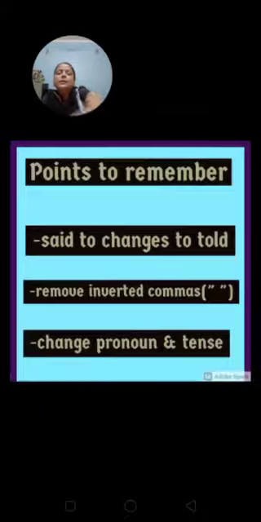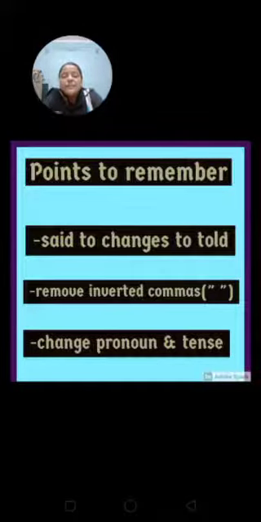Now, let's move towards the second kind of sentence, that is interrogative. But before that, let's again revise the important points to remember while changing an assertive sentence from direct speech to indirect speech. Said to means when there is a listener also. Said to changes to told. Alright, this is the first thing which you have to remember.